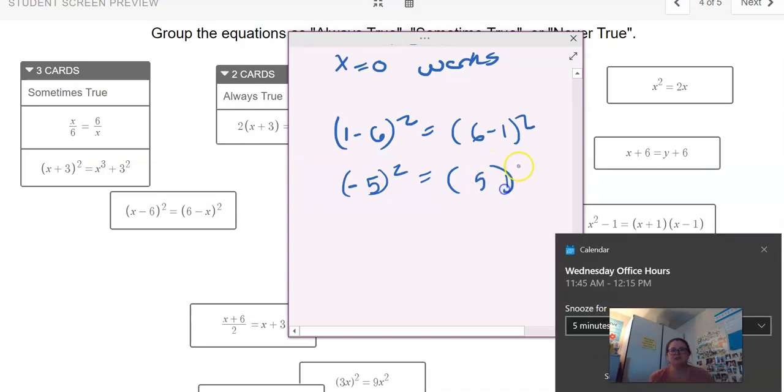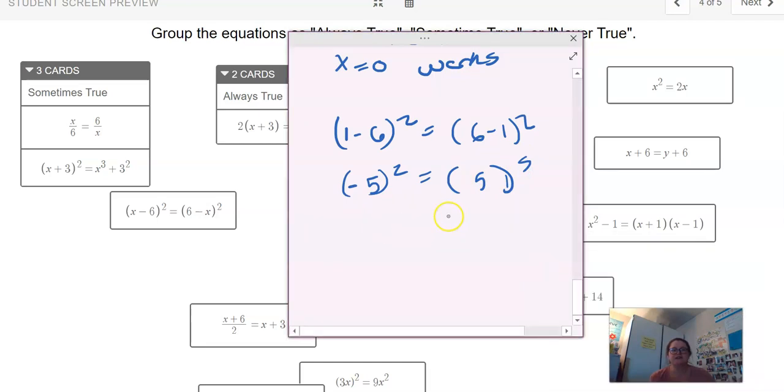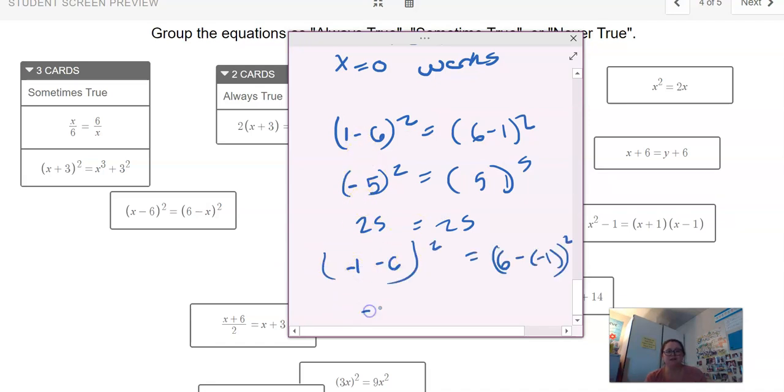So you're going to get the same thing. We're going to get 25 on both sides of the equal sign because the squared kind of takes out the negative. What about a negative number? If you did negative 1, you'd end up with negative 7 squared, and you'd end up with 7 squared, which would both be positive 49.